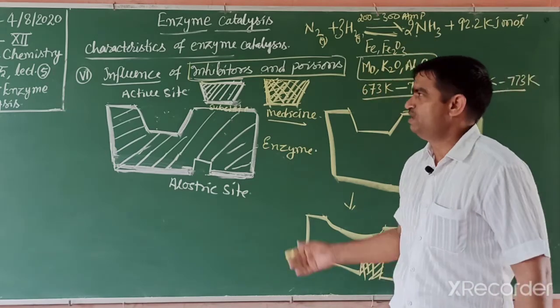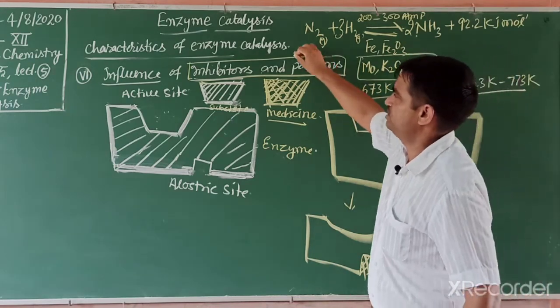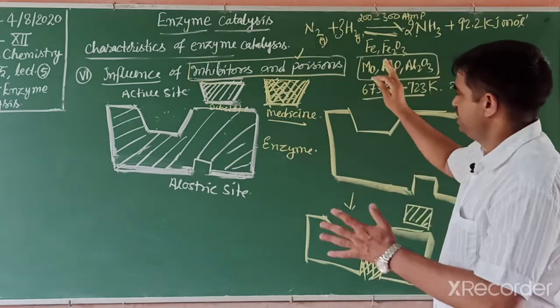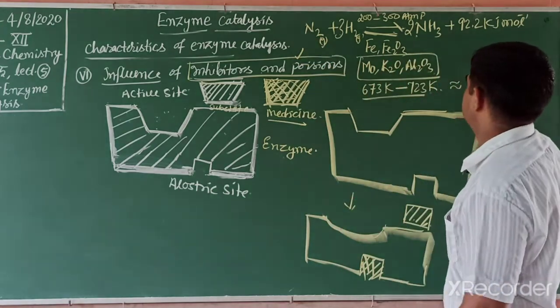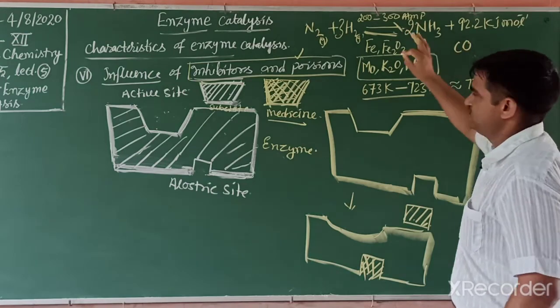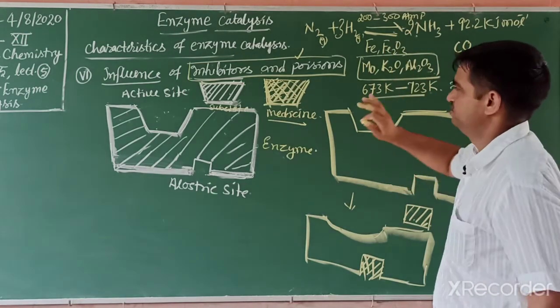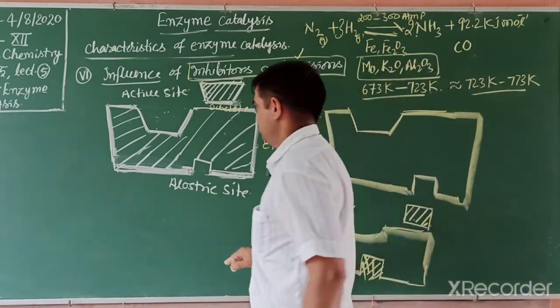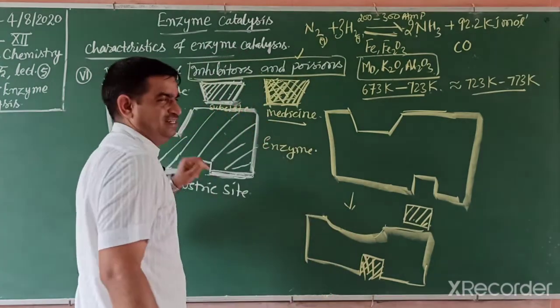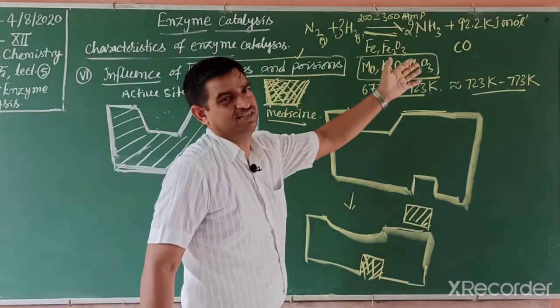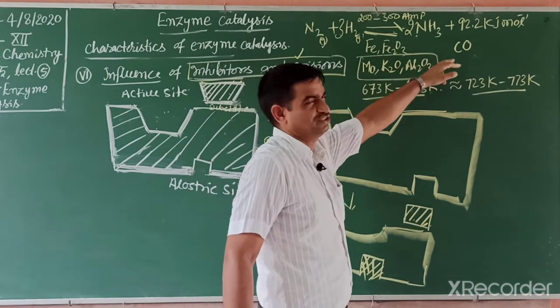But why do we discuss this? We want to discuss what a poison is. If a trace amount of carbon monoxide, a very small amount, is present, then what happens? This carbon monoxide occupies the active sites, so the particular reaction does not happen. So we have to remove this carbon monoxide.